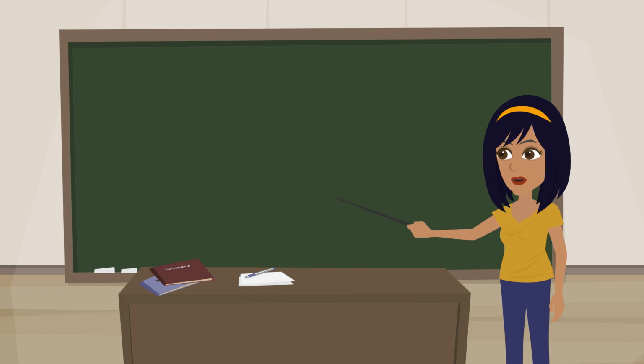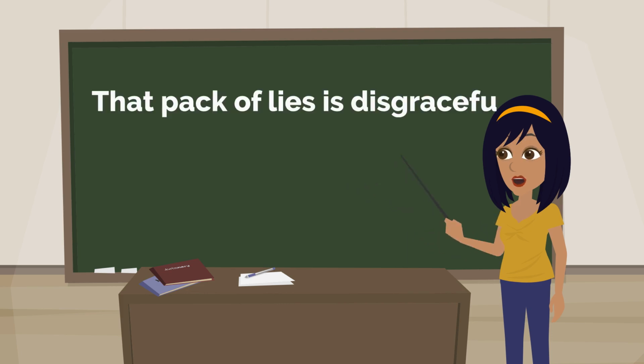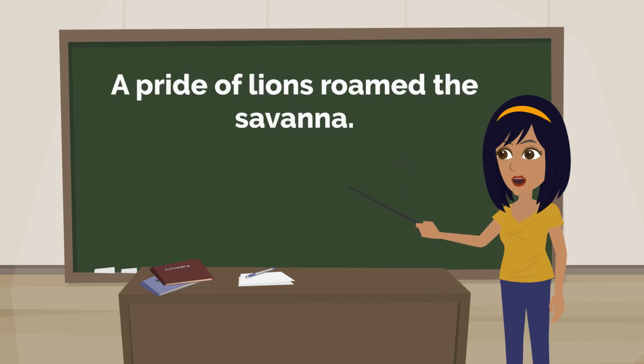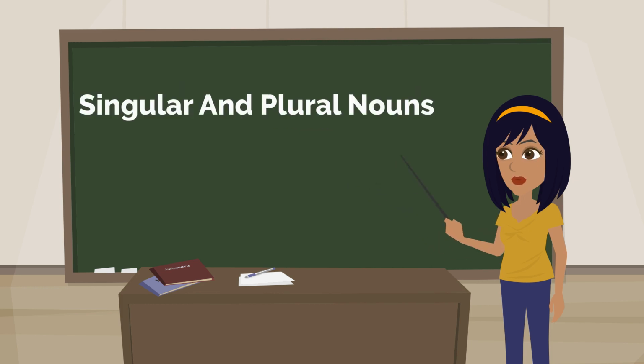A collective noun denotes a group or collection of people or things. Listen to the example. That pack of lies is disgraceful. Pack of lies as used here is a collective noun. Collective nouns take a singular verb as if they are one entity. In this case, the singular verb is pack. Check the example. A pride of lions roamed the savannah. Pride of lions is also a collective noun. Let's check the next.